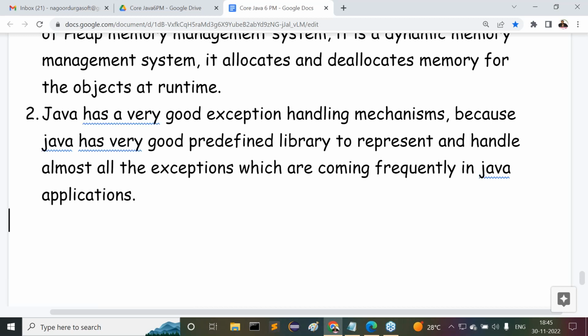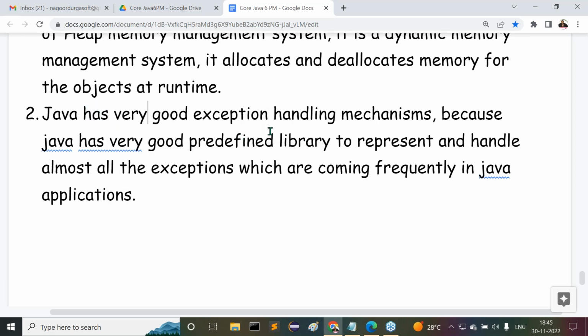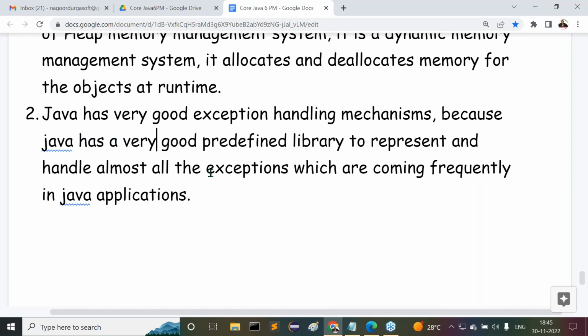Because of these reasons, we are able to understand this clearly. Java has very good exception handling mechanisms. Why? Because Java has a very good predefined library to represent and handle almost all the exceptions which come frequently in Java applications. Anyway, we have another topic on exception handling, where we will understand more about it. For now, I have just given what an exception is, a simple definition.